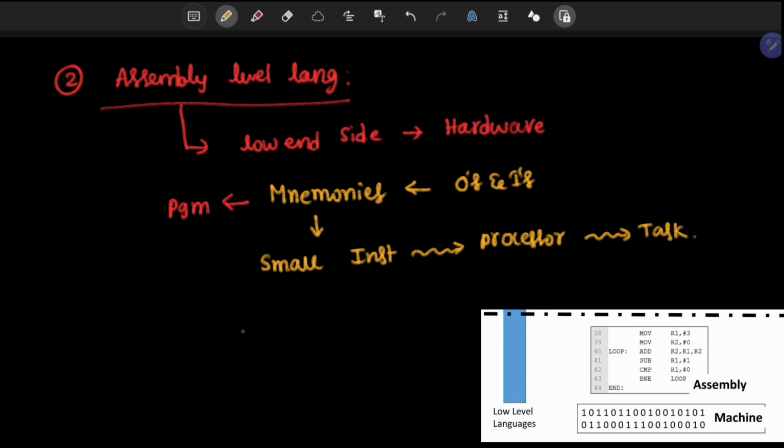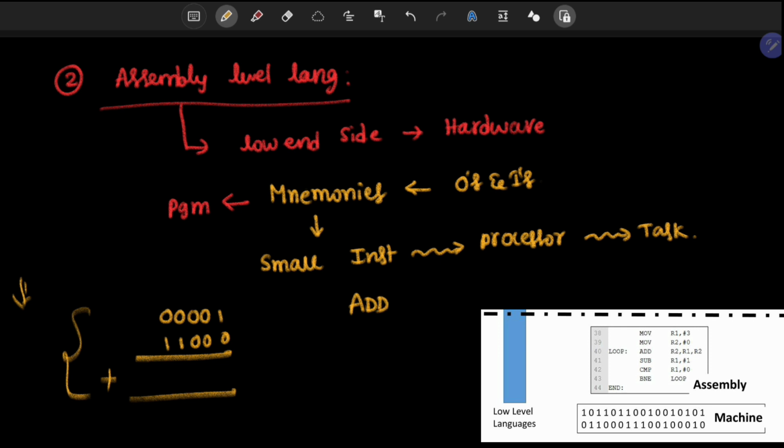For example, I want the addition of two numbers. Addition at the binary level means something like 0 0 0 0 1 1 0 1, and doing that at the binary level is very difficult for us. In place of that, we use a command like add. Add is one kind of instruction given to the processor.